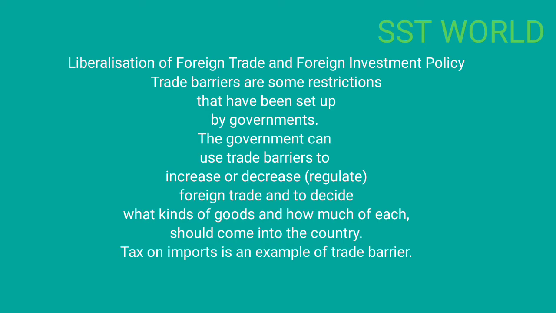Then another most important thing is liberalization. When we talk about liberalization, previously different trade barriers, restrictions, were set up by the governments for the movement of goods and services between different countries. Trade barriers are restrictions set up by governments, and the government can use trade barriers to increase, decrease or regulate foreign trade, and to decide what kinds of goods and how much of each should come into the country. Tax on imports is an example of a trade barrier. Suppose something is coming to our country, the government will put tax on that.